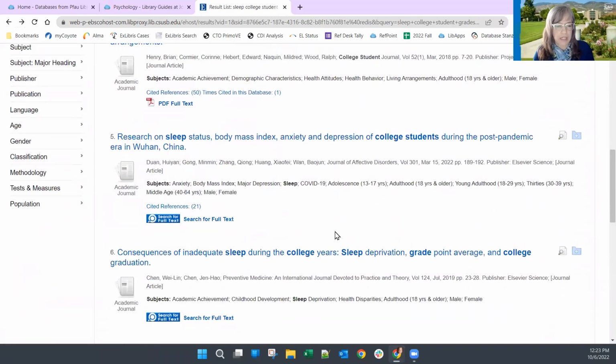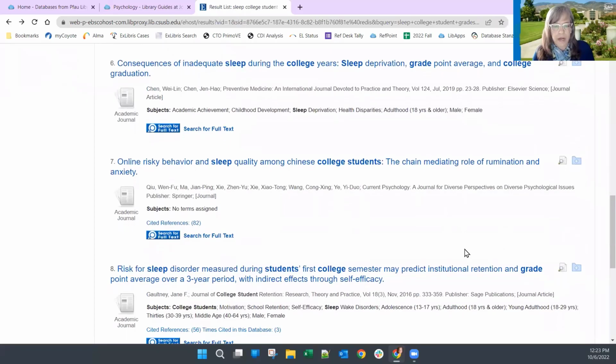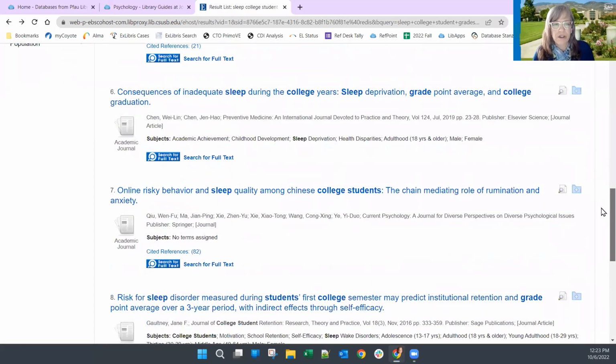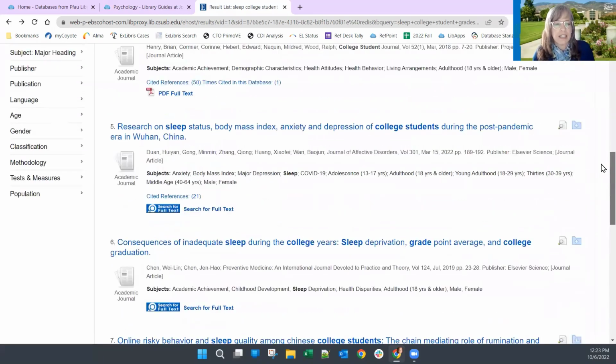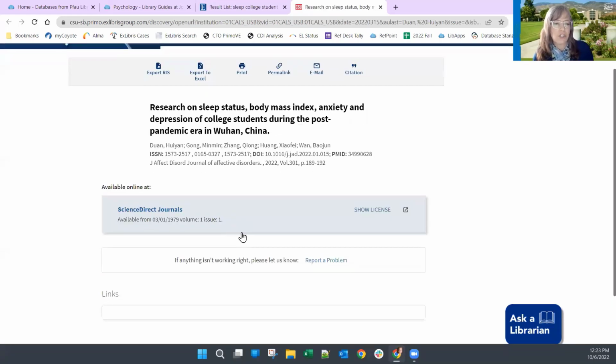And in fact, most of these here are like that. So in that case, if that's an article that interests me, I need to go ahead and click that blue button. And what that will do is it's actually looping me back into OneSearch.